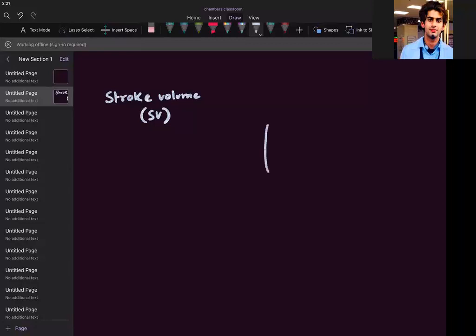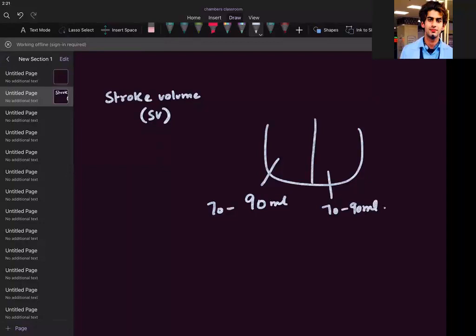So if I say these are the two ventricles, and this is 70 to 90 ml, and this is also 70 to 90 ml. What is this 70 to 90 ml? A heart is contracting and it is ejecting 70 to 90 ml of blood, so you should say it is a stroke volume. So stroke volume is the amount of blood which is ejected by each ventricle per stroke, or which is ejected by a single ventricle during the rapid ejection and slow ejection phase. Can I use the words rapid ejection and slow ejection phase? Yes, sir.